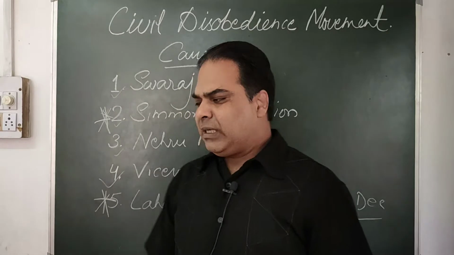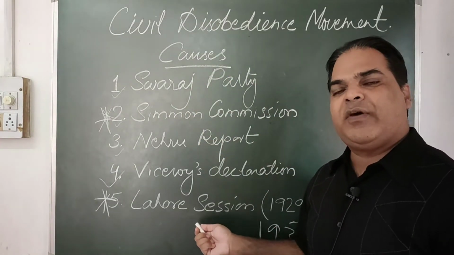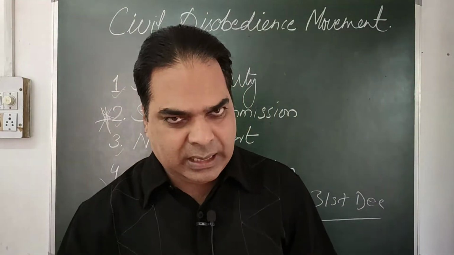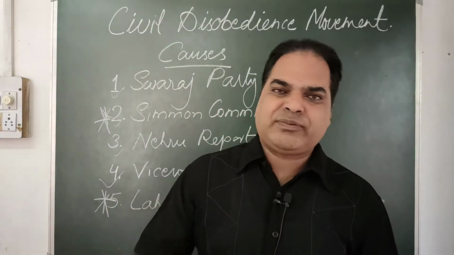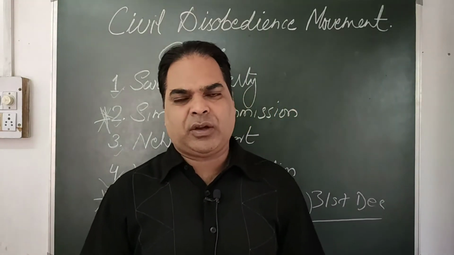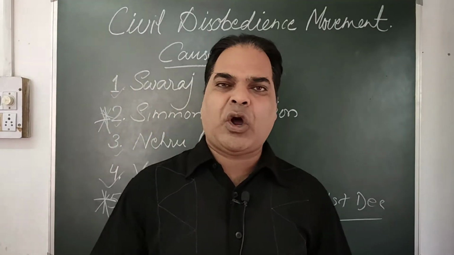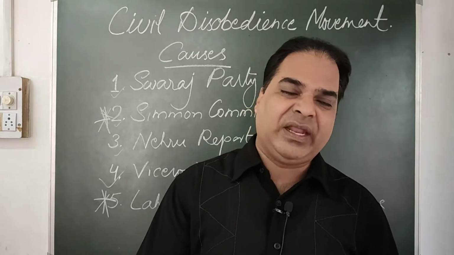As you know, in the year 1929 they pledged to boycott the first Round Table Conference. The first Round Table Conference was held in London but was boycotted by the Congress. In the absence of the Congress, the government or the viceroy could not come out with a strong decision. That is why the first Round Table Conference was completely a failure.